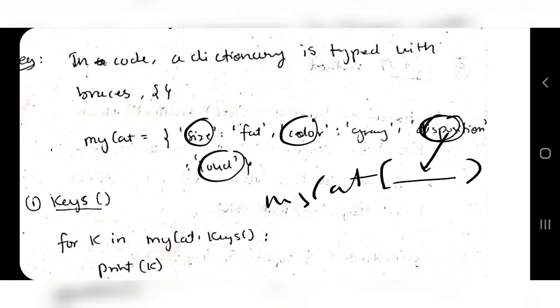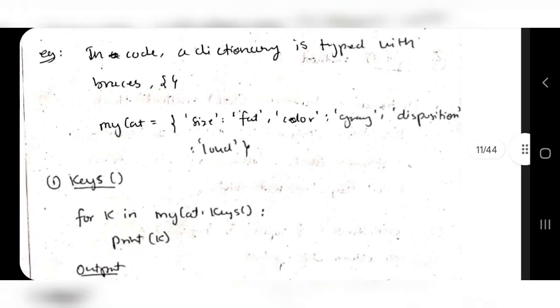Then what answer will you get? Loud. This was not possible in a list, because in a list, in this place you can only write numbers, the index value of loud. But if you want a custom value, a different data type like a string value in place of this, then you have to use a dictionary. Okay, that's the difference between a list and a dictionary.